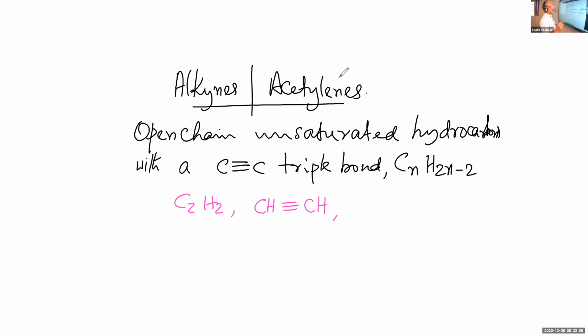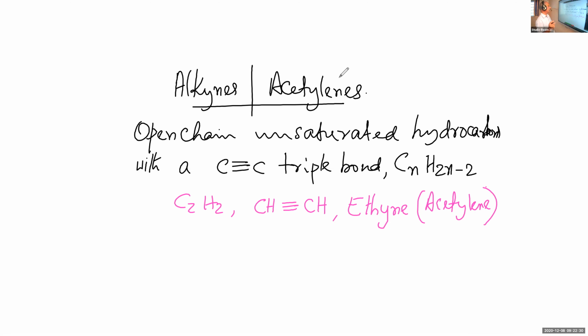Here there are 2 carbon atoms, and the corresponding alkane is ethane. From ethane, you replace ANE by YNE. So the compound is ethyne. The common name is acetylene.